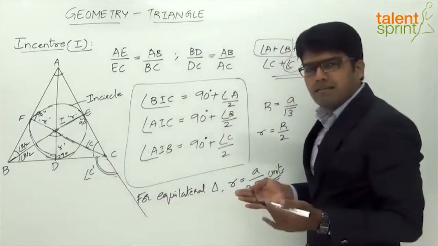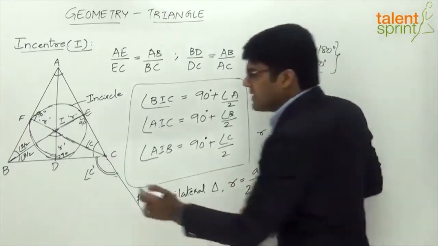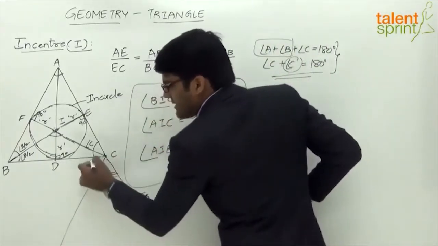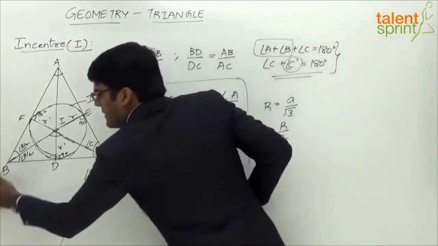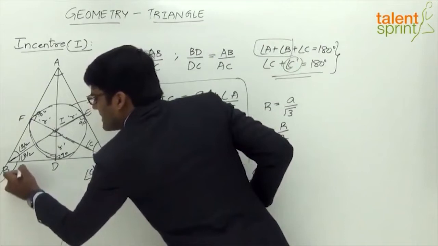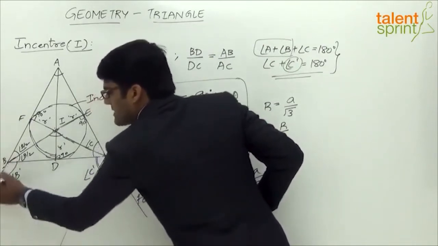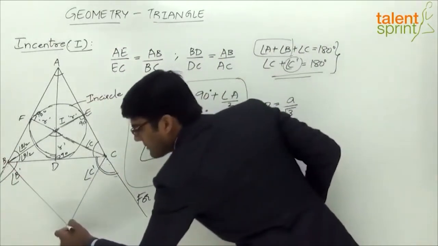And the second point here is, if we draw angle bisectors for the exterior angle. An angle bisector, for interior or exterior, means the same: it will divide the angle into two parts. So let's say we draw an angle bisector which divides this angle into two parts. So this is C dash by 2, and this also is C dash by 2. Likewise for the side B, we have an exterior angle. Let's say this is angle B dash, and this is the vertex B. Now if you draw the exterior angle bisector, let's say they meet at a point P.